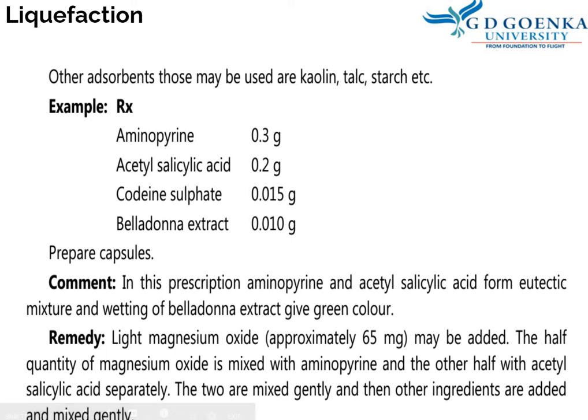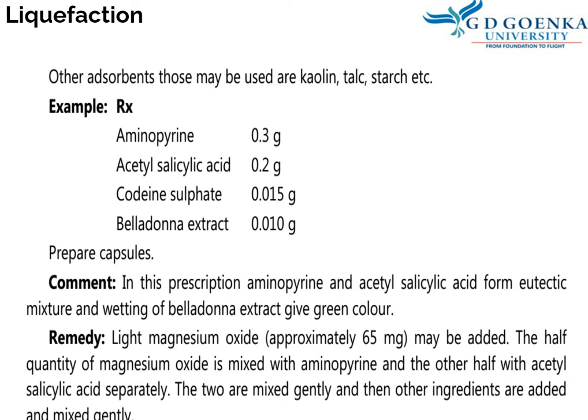Another example: aminopyrine 0.3 gram, acetyl salicylic acid or aspirin 0.2 gram, codeine sulfate 0.015 gram. Acetyl salicylic acid is highly hygroscopic. Belladonna extract 0.010 gram. You have to prepare a capsule containing a mixture of all the above four ingredients.